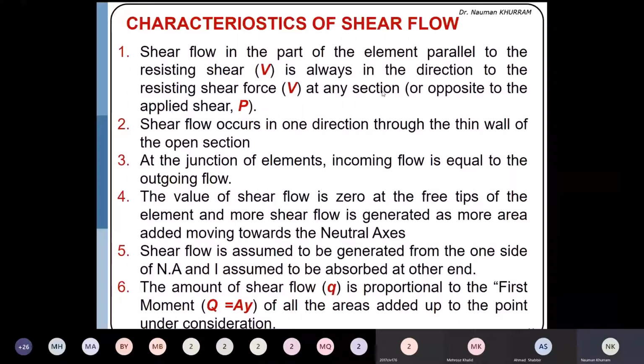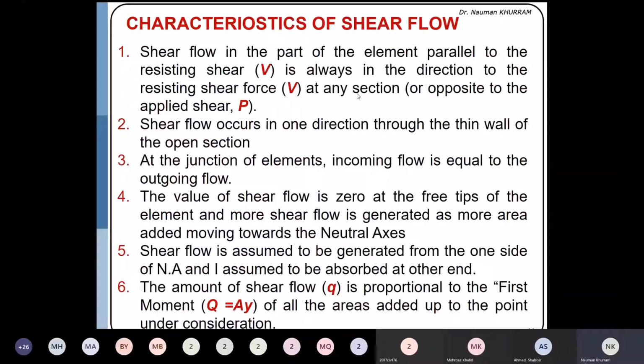Actually here you can use two concepts. If a cantilever beam, that you will see in the next slide, is subjected to a downward force P, if I cut this section, then the resisting shear force will be in the upward direction. This means that shear flow will always be opposite to the applied P. But if you are studying in the concept of the resisting shear, it will have the same direction as V. But direction doesn't matter, only magnitude matters. So your answer will always be unaffected. So you can assume any direction. I will explain in the next slide.